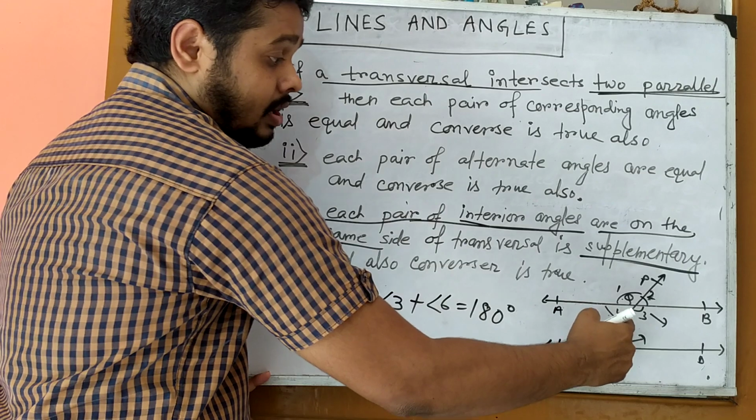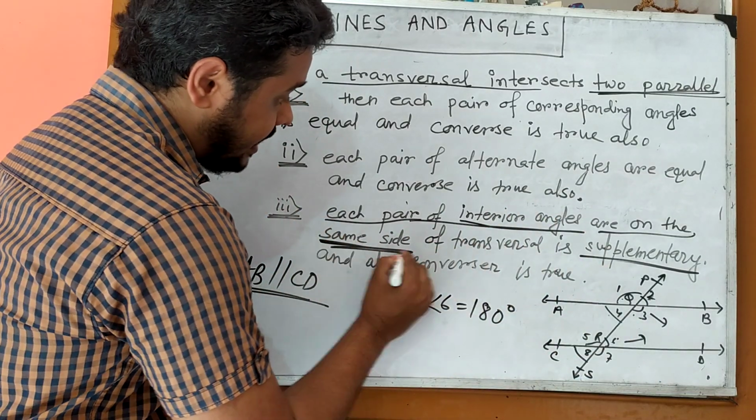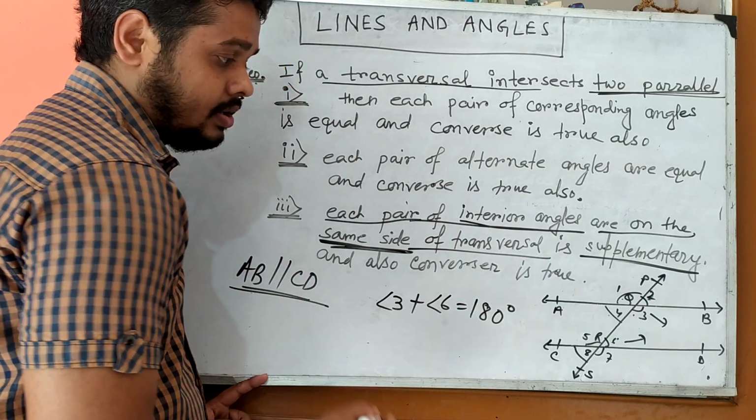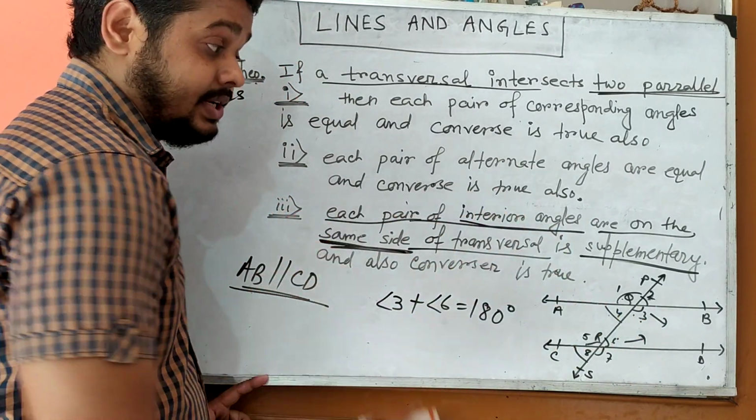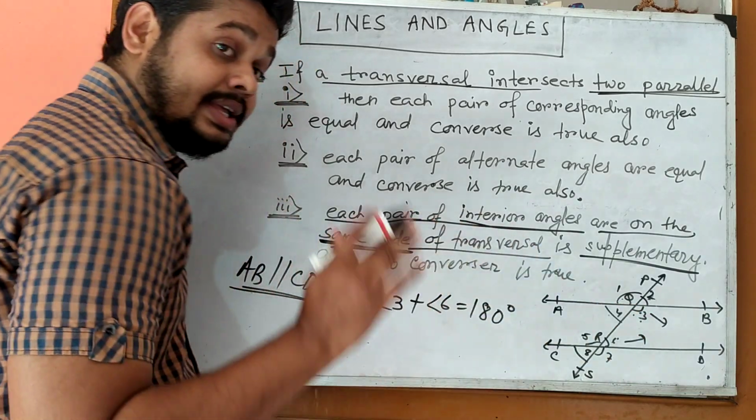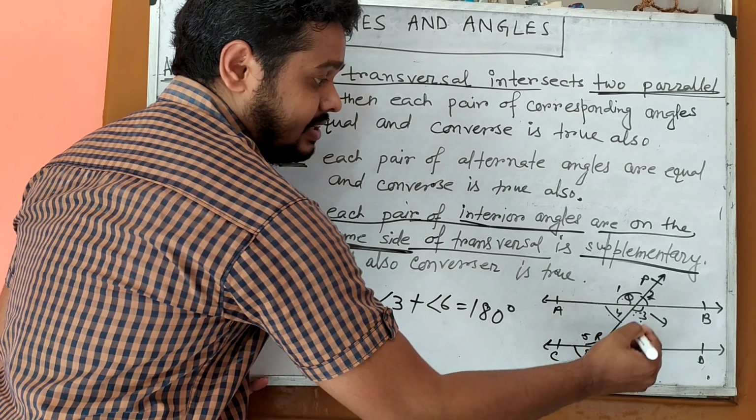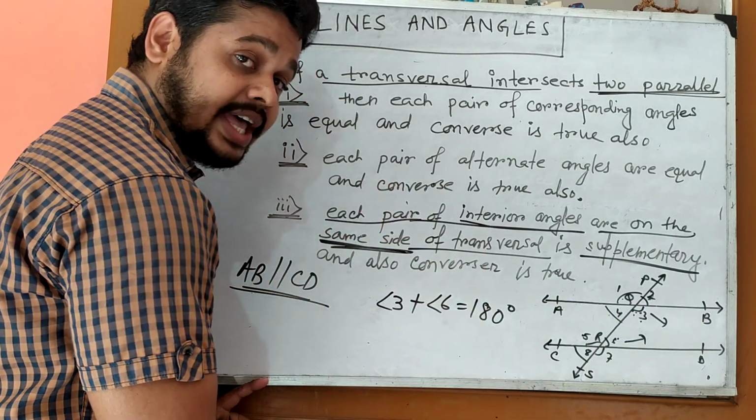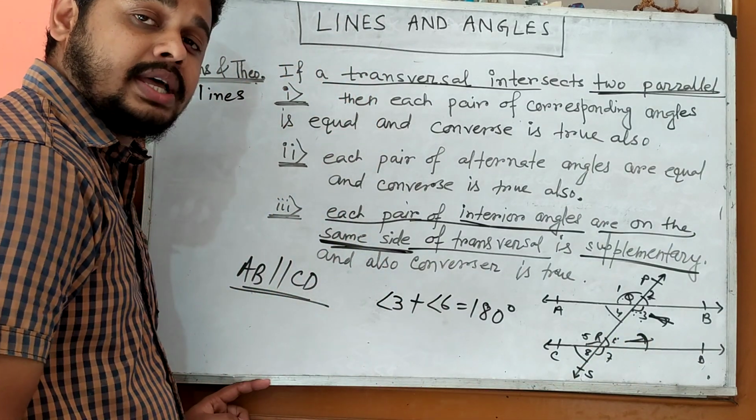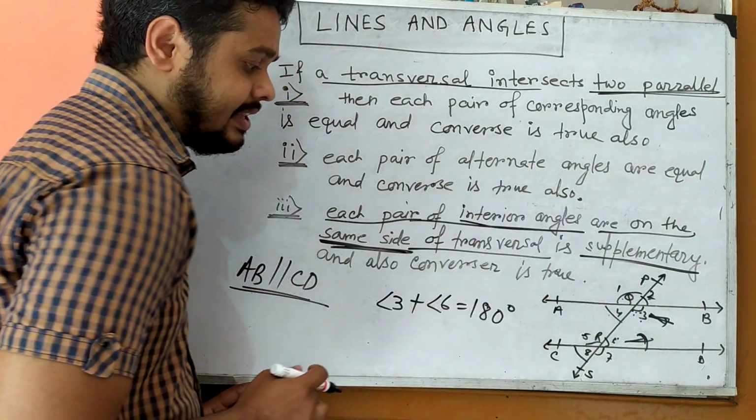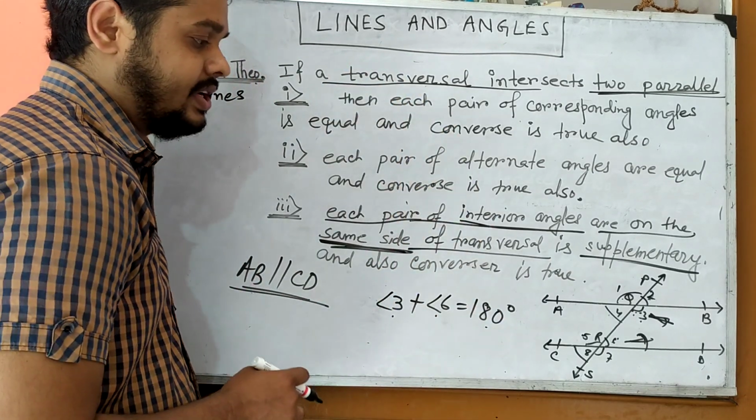Keep in mind that both angles must be on the same side of the transversal, not angle 3 plus angle 5 equals 180 degrees. Angle 3 and 5 are alternate interior angles. But if the interior angles lie on the same side, both angles lying on the right hand side of the transversal, angle 3 and angle 6, then angle 3 plus angle 6 equals 180 degrees.